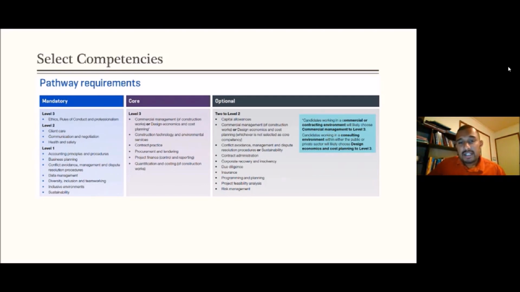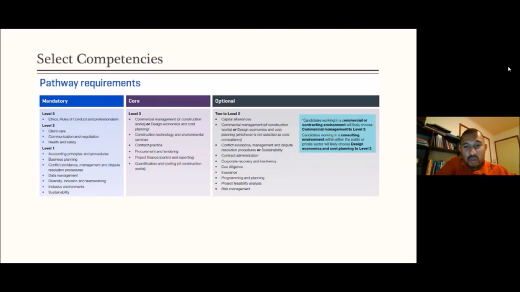Now, optional competencies, you can select one from the list. And for optional competencies, they expect you to achieve level 2. Usually I suggest my candidates choose contract administration and conflict avoidance, because conflict avoidance is already in the mandatory competencies, so it's a repeat.